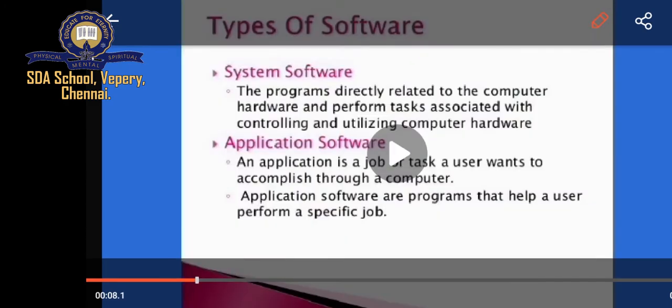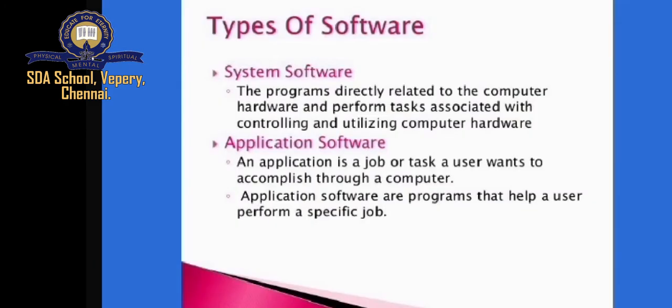Now let us get into the lesson. Types of software. The set of instructions given to the computer in the form of programs to do the desired work is known as software. There are 2 types of software. One is system software, the second one is application software.